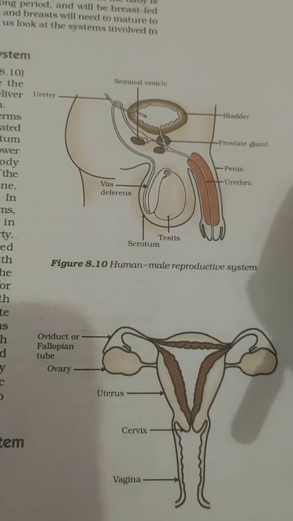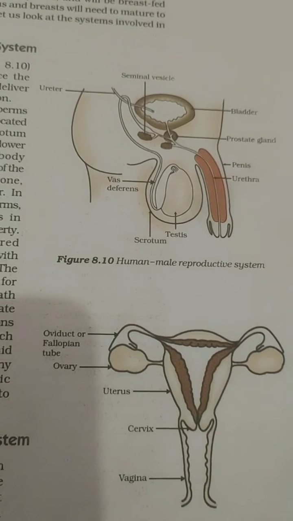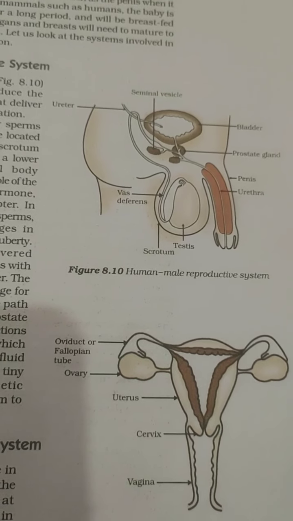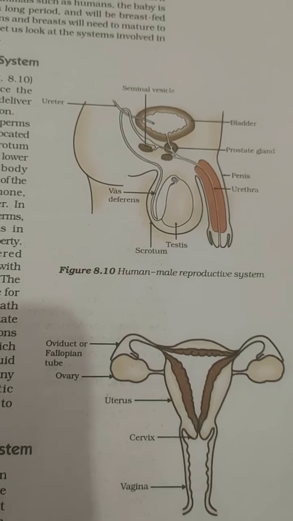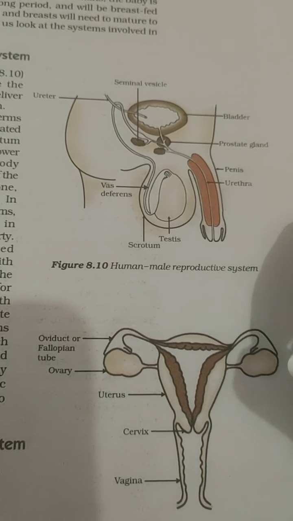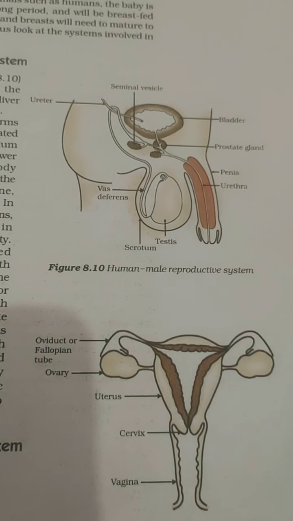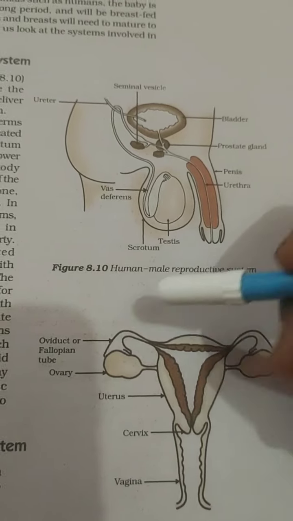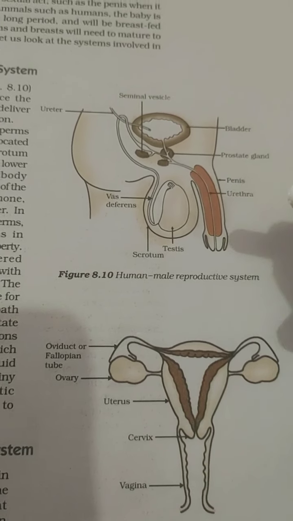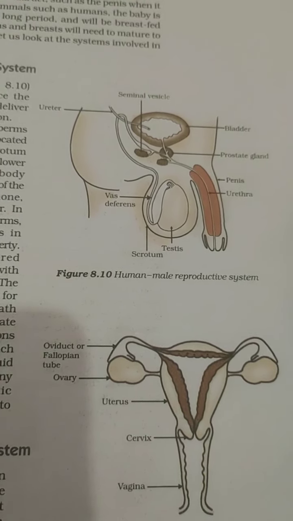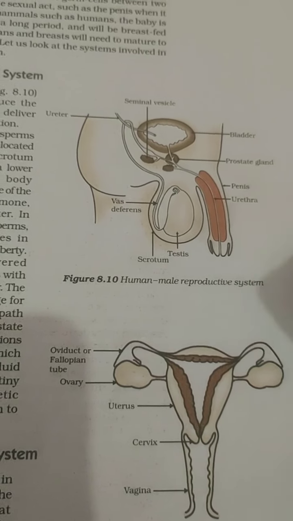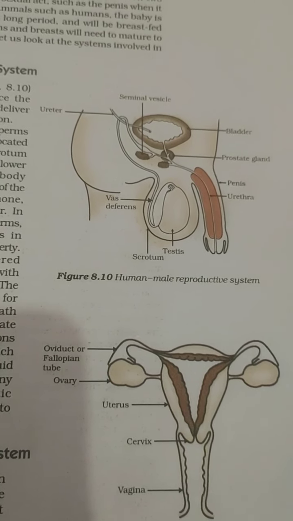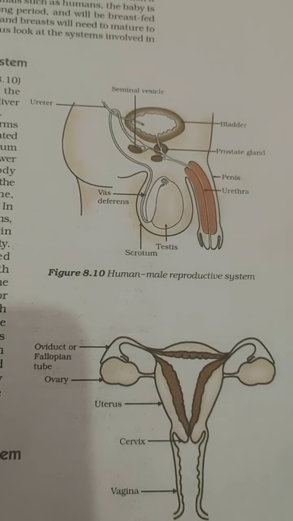Now the functions of these ovaries are to make sex cells or gametes, or ova or eggs. They also produce sex hormones, which are called estrogen and progesterone. Each ovary has thousands of follicles, which are actually the unripe eggs or unripe ova.